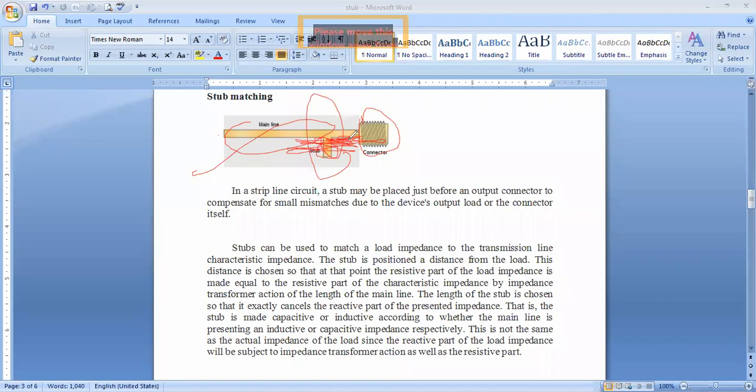I want to explain here: the distance is chosen so that the resistive part of the load impedance is made equal to the resistive part of the characteristic impedance of the main line. The length of the stub is chosen so that it exactly cancels the reactive part of the presented impedance. I mean the electrical length of the transmission line here is considered in order to cancel out the imaginary terms of the main transmission line.